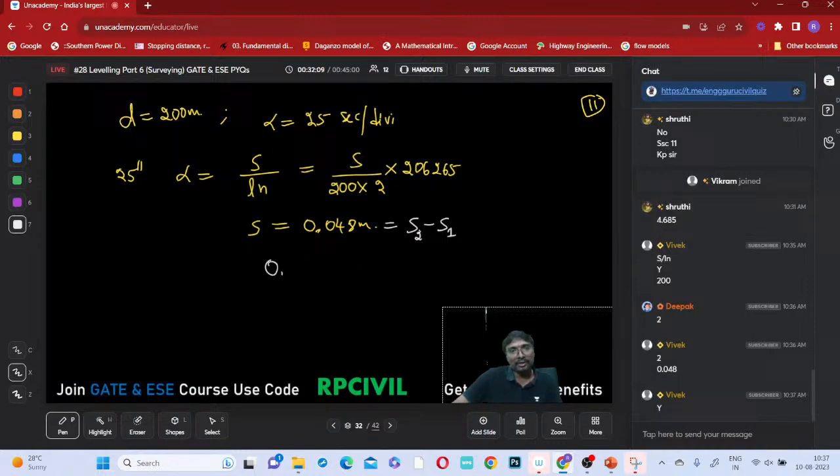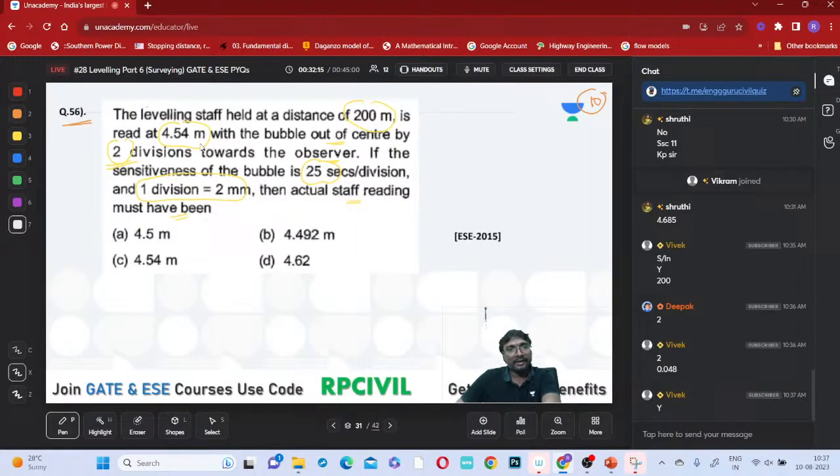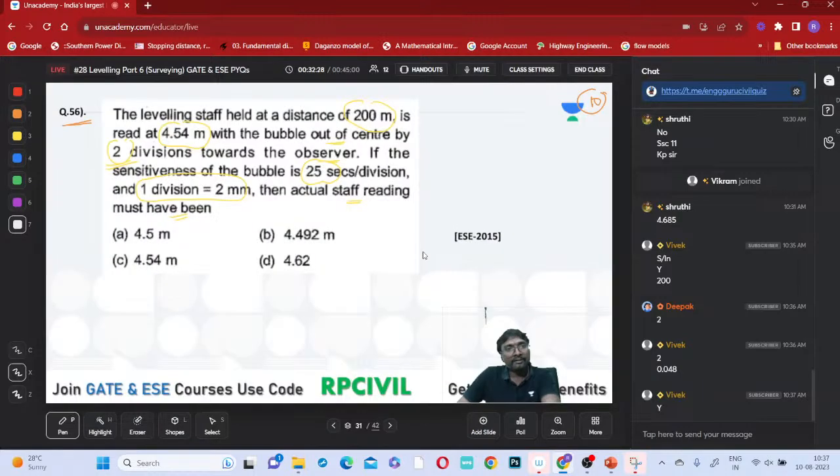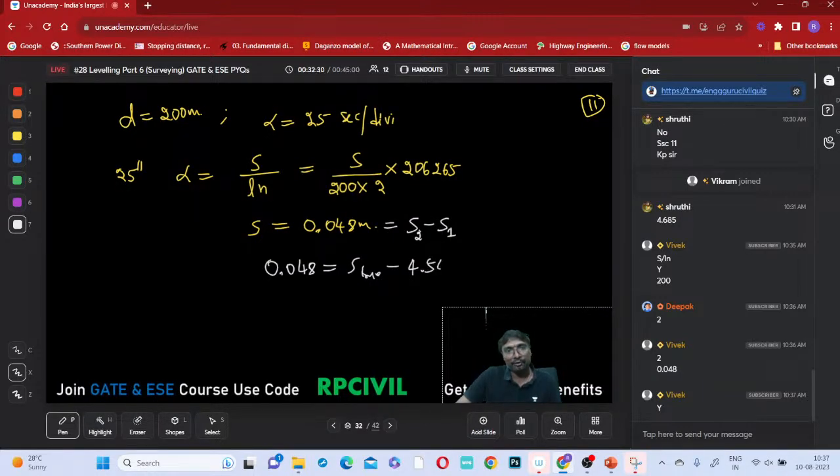So 0.048 is equal to, what is that? Here, read it 4.54 meters with the bubble out of this, right? What is that you can say then? That is your true reading, a true reading minus which one? This 4.54 that is given, right?